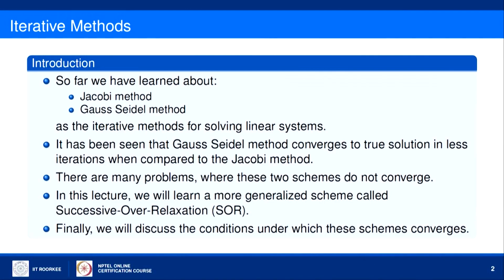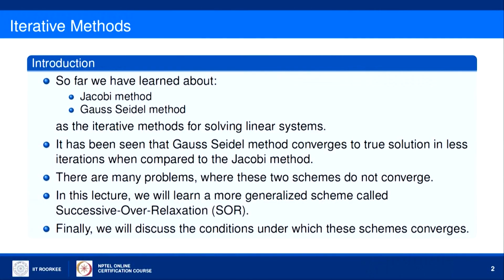Hello friends, welcome to the second lecture on the iterative methods for solving linear systems. In the previous lecture we learned two schemes, Jacobi and Gauss-Seidel, for solving linear systems.